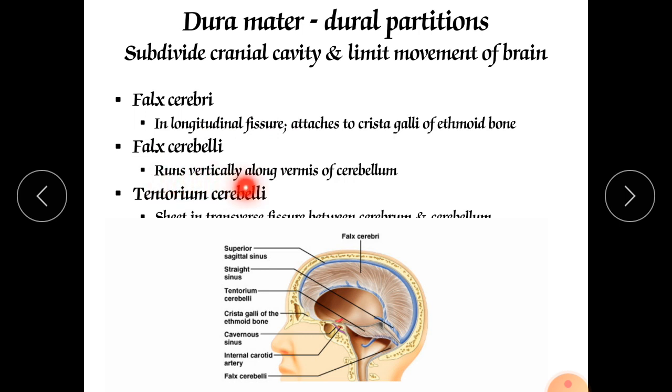It runs ventrically along the vermis of the cerebellum. Then there is the tentorium cerebelli, a transverse fissure between the cerebrum and the cerebellum, meaning it divides the cerebrum and the cerebellum. In this fashion, the dura mater produces three types of partitions between the various parts of the brain.